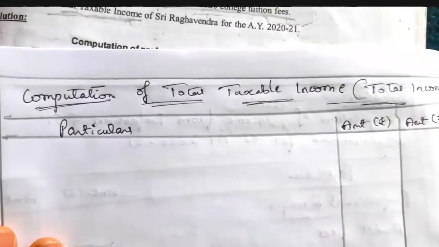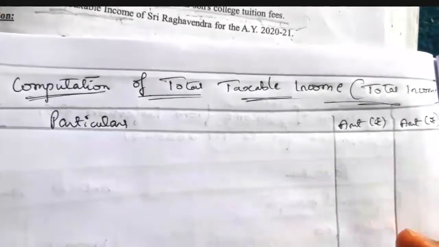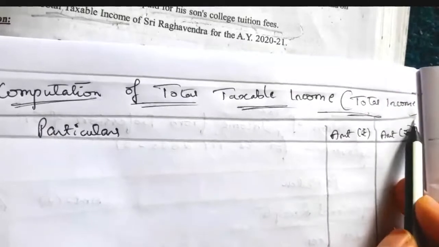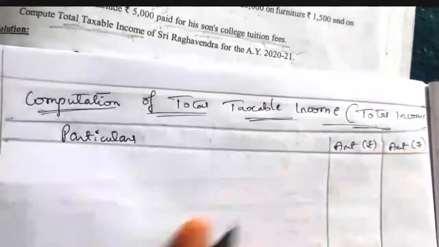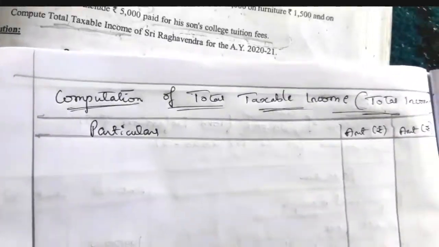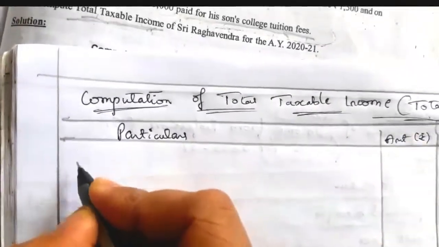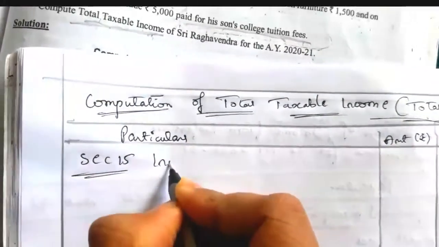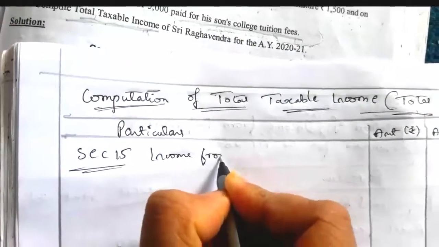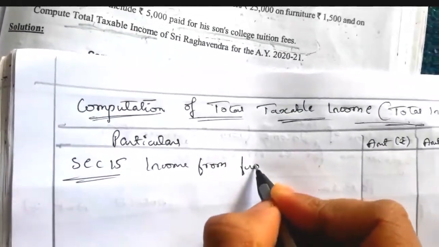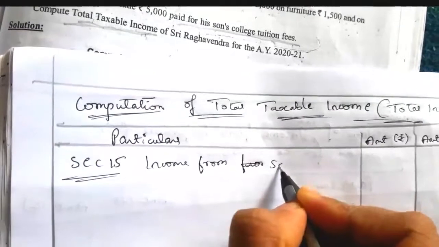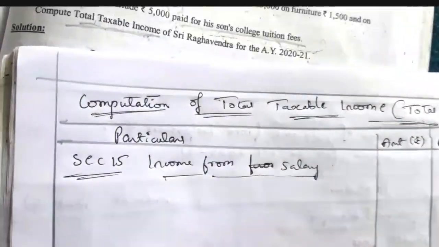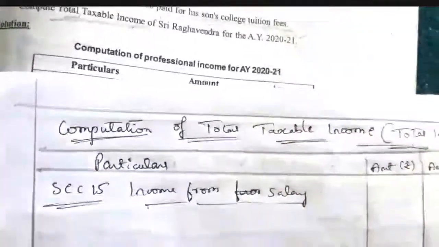So write the heading computation of total taxable income. So that is nothing but total income. So total income is equal to GTI minus deduction under section 80. So first we have to compute the GTI. So we'll compute first section 15, relating to income from salary. So if an assessee is receiving any salary income, then it should be taxable under section 15 under the head income from salary.